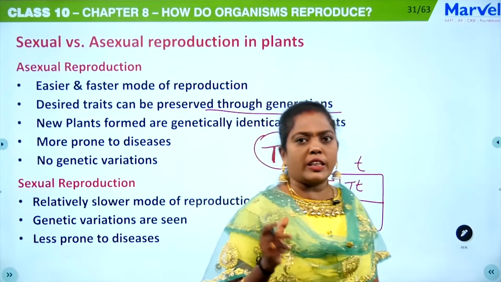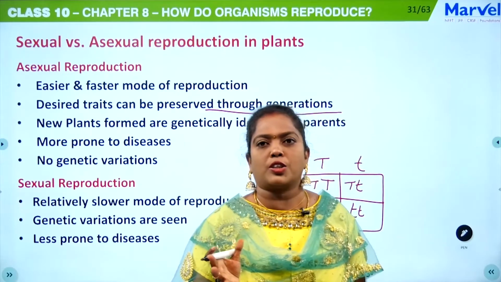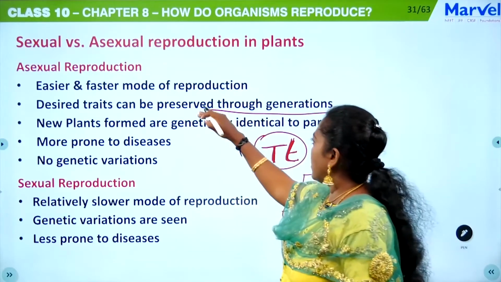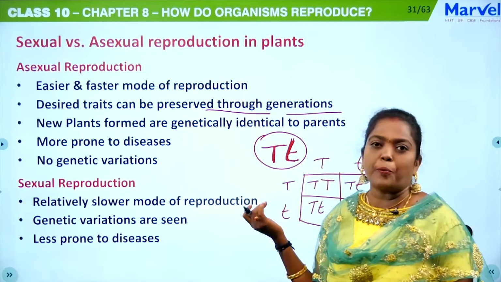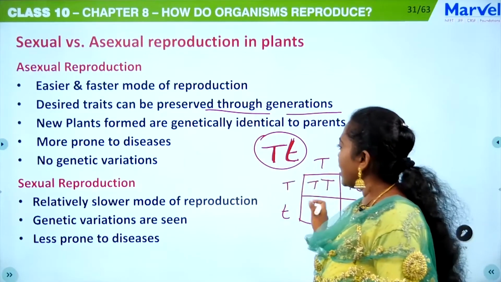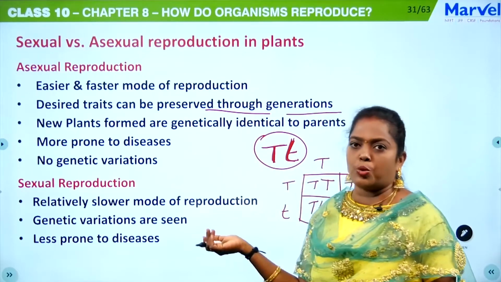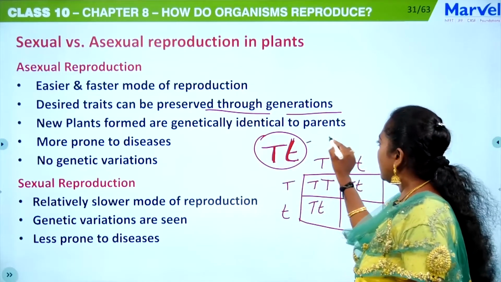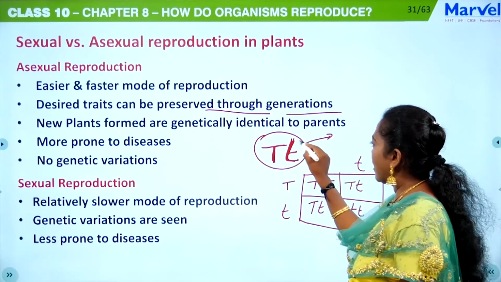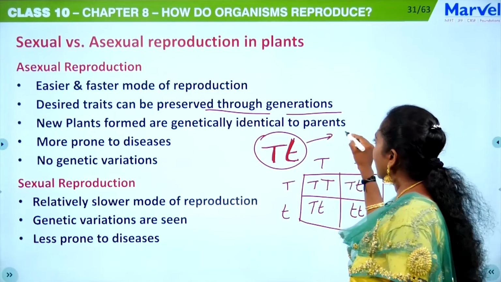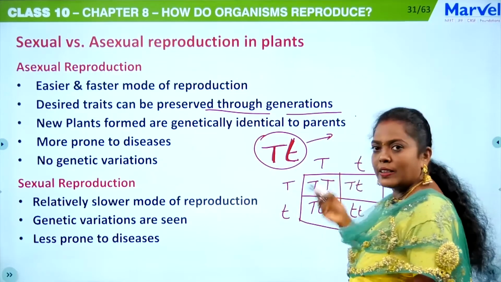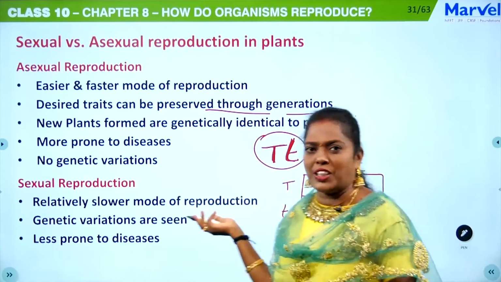So during sexual reproduction your desirable trait couldn't be preserved, because it can be segregated. But in asexual reproduction it definitely can be. For example, from the leaf of a plant I get another plant, then definitely that character is going to be maintained.